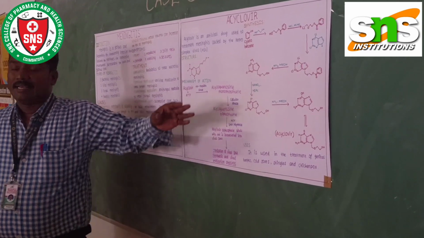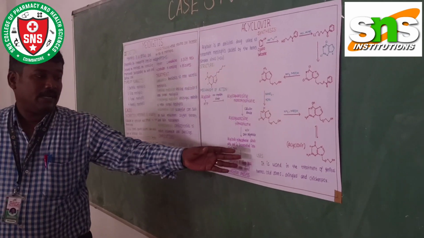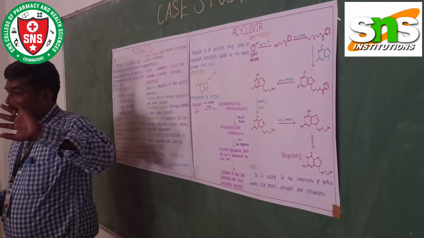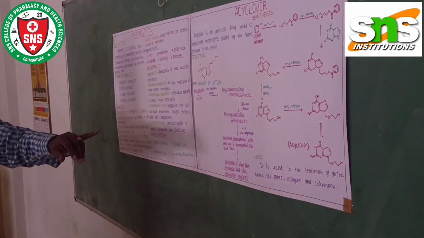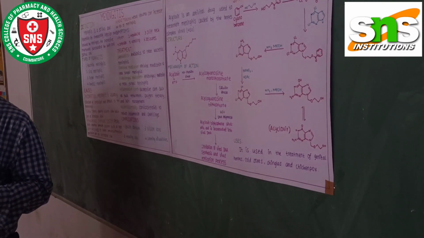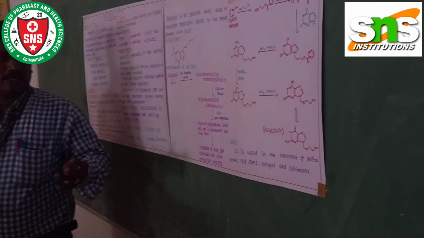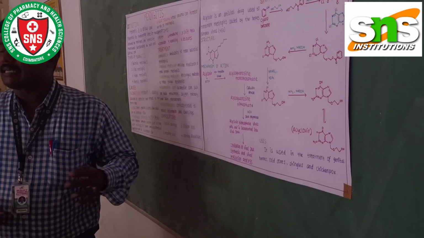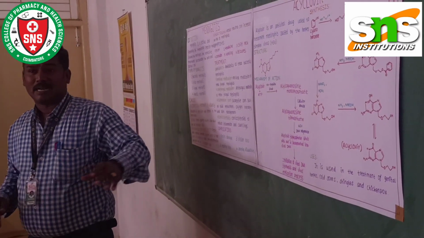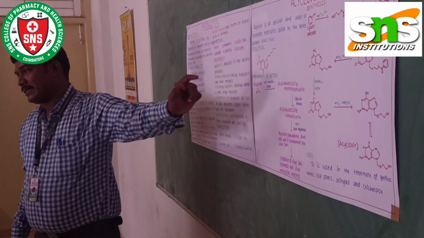This is the synthesis of acyclovir, and apart from meningitis, it is also used for the treatment of genital herpes, cold sores, then shingles and chicken pox. These are all the uses of this acyclovir.